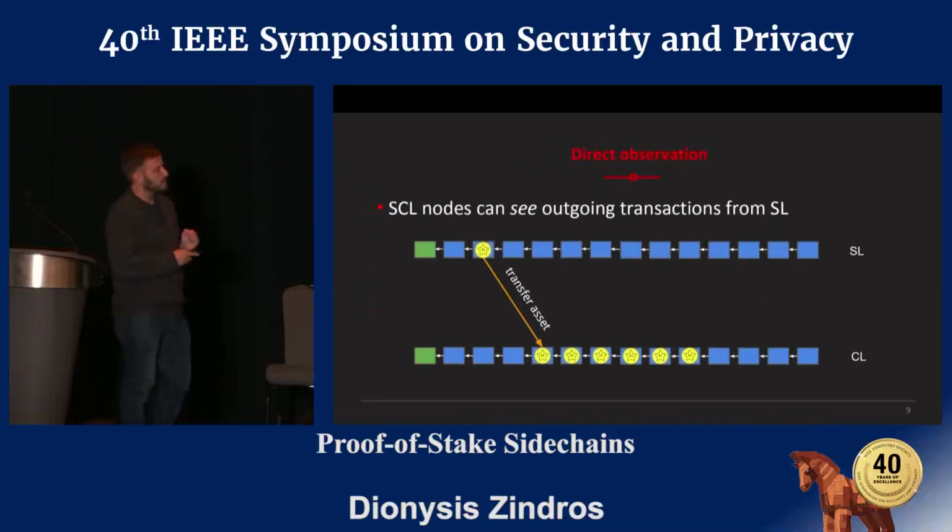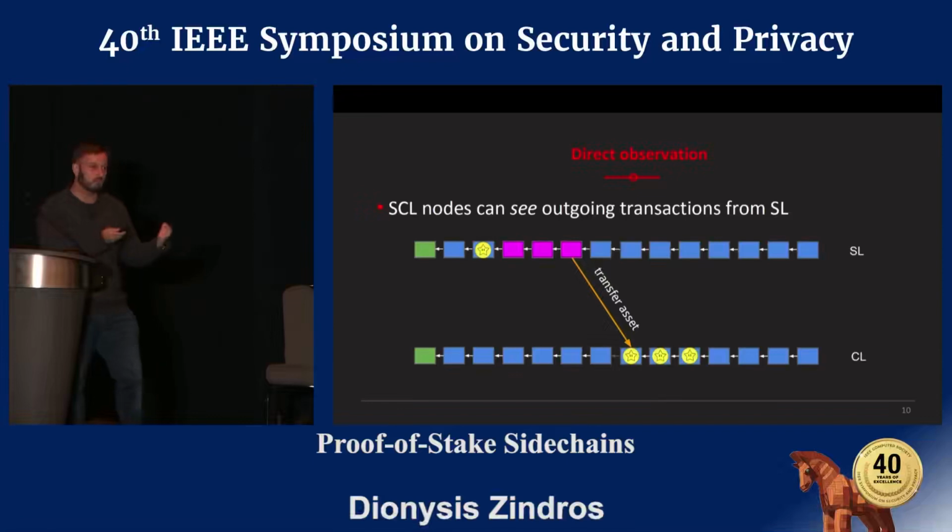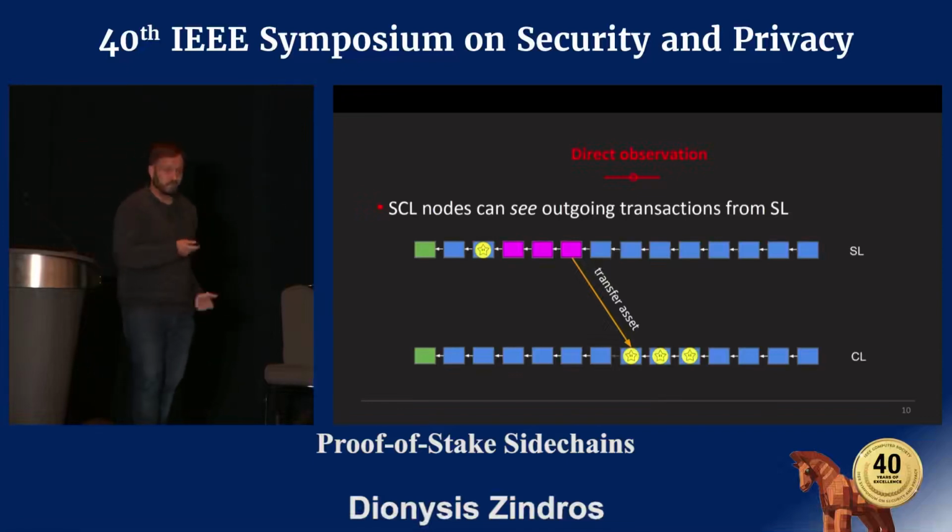And here's why it's easy to do the one-way thing. This is one type of node that we propose. It's called a direct observation method. So if you have an SCL node that monitors both blockchains, it's easy for them to verify that this money creation transaction is actually valid. The reason is that because they monitor both these blockchains, they can wait for confirmation on the top blockchain for the money destruction transaction. They wait a couple of blocks for the transaction to be confirmed, and after that has happened, they can verify the money creation transaction at the bottom. Because they connect to both these networks and monitor both blockchains by direct observation, this is basically trivial.